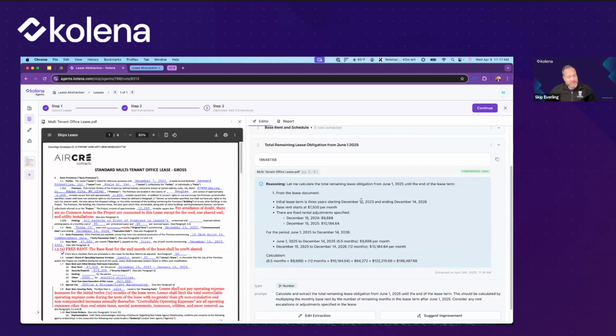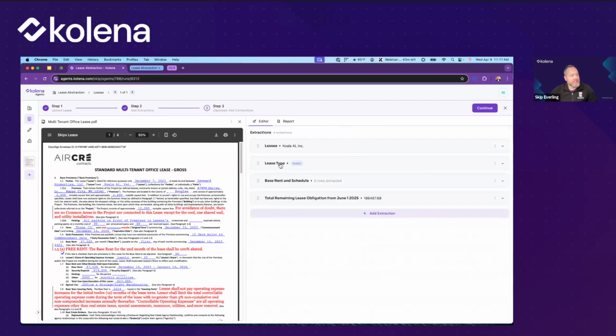And I like showing this because it shows that we're, again, using intelligence here. This isn't like the old AI systems that you might be thinking of before, or whatever your existing product does, where it's extracting information. This is going beyond that. And there's intelligence applied here, where it can take different pieces of information, combine them together, and do some intelligent operation on top of it, such as calculations.